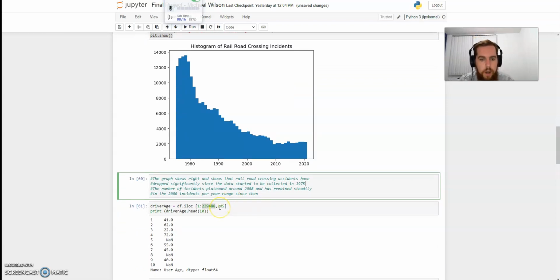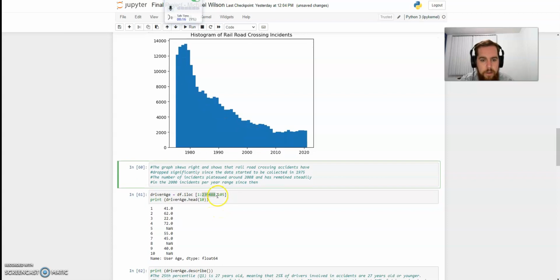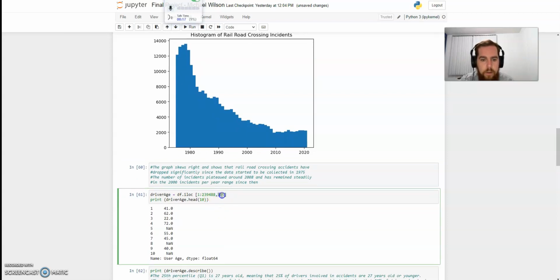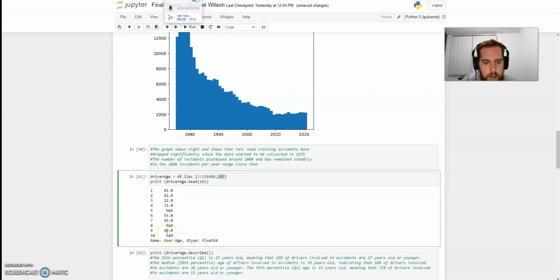So now we're going to look at the driver age. This wasn't difficult, but I learned that when you have a large CSV file in Excel, the columns go alphabetically A through Z, and then A through AZ, and then BA through BZ, etc. So I just had to add. This one I believe was CCB, so I had to multiply 26 by 4 and add 2 to get this number. Once again, printing to verify that the data was there.